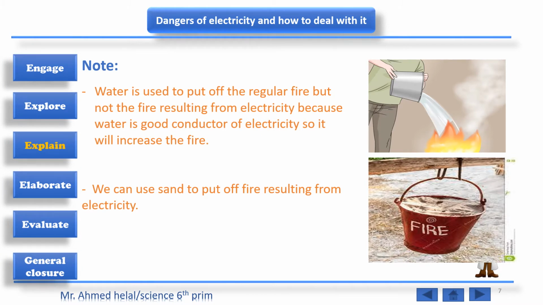In case we have a fire resulting from electricity, we can't use water to put out the fire. Why? Because we said that water is a good conductor. So in this case, it will increase the fire. Here we can use sand or a fire extinguisher to put out the fire resulting from electricity.